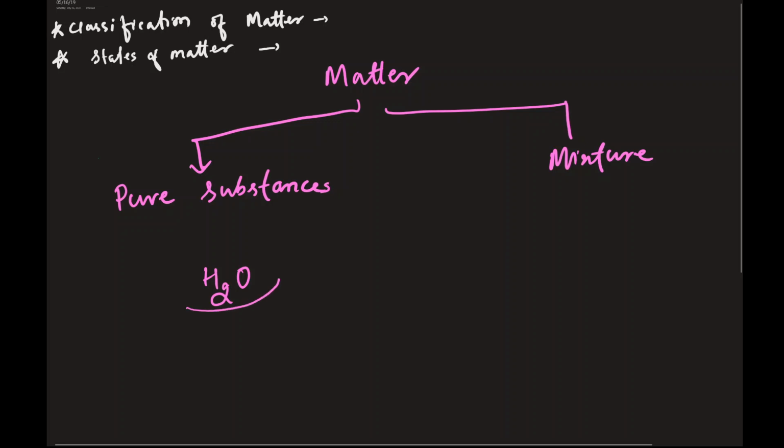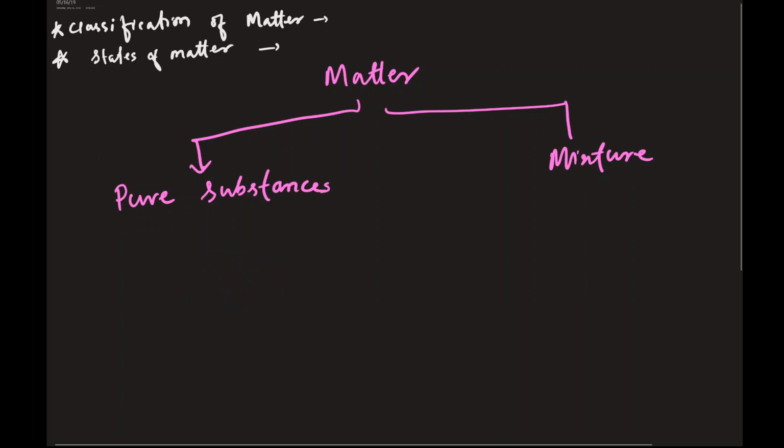So what does this mean? In the particle of water, you have two hydrogen atoms and one oxygen atom, and that is definite. It's not going to be H3O or H4O or something like that. It's always two hydrogen and one oxygen, and that's what water is made up of. So water and aluminum foil both are pure substances.